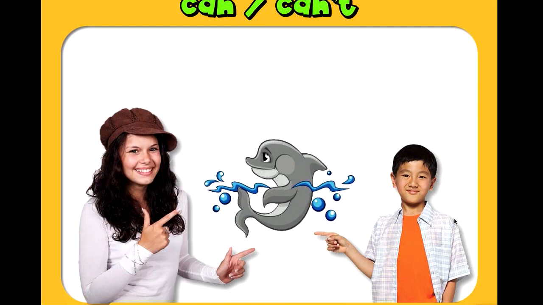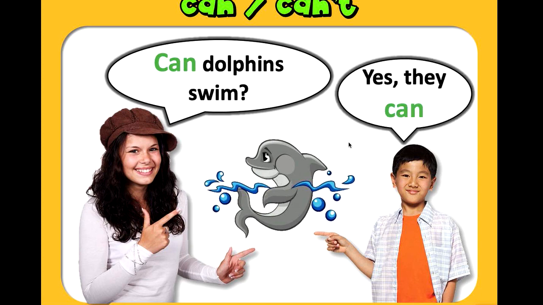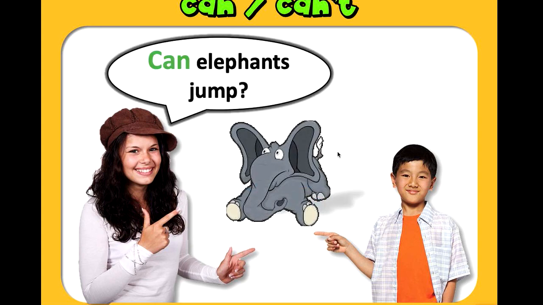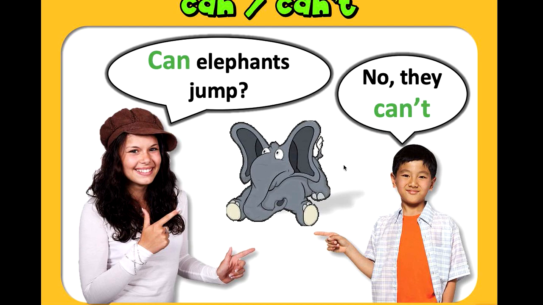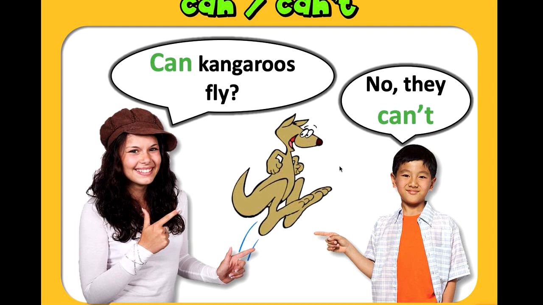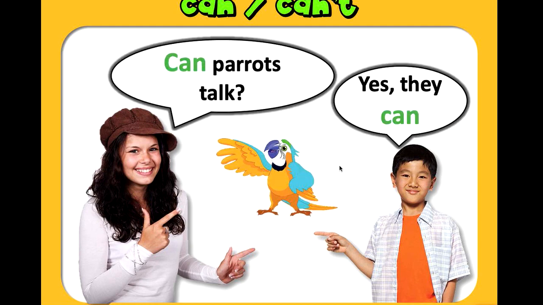So let's see some examples. Can dolphins swim? Yes, they can. Can elephants jump? No, they can't. Can kangaroos fly? No, they can't. Can parrots talk? Yes, they can.